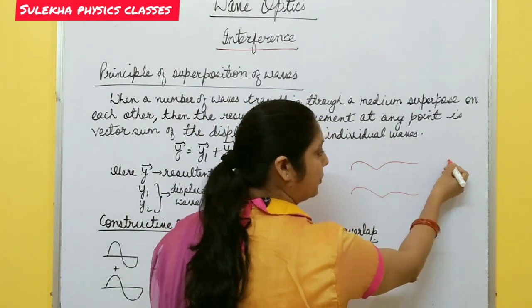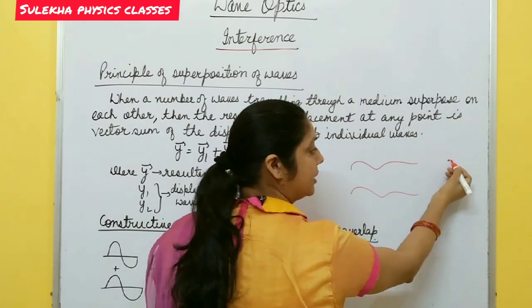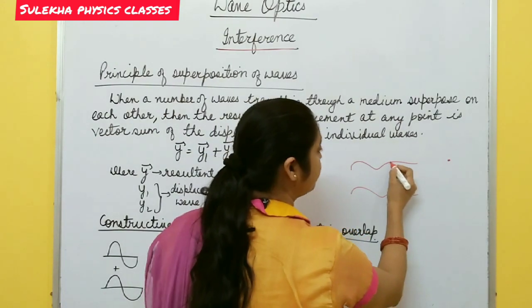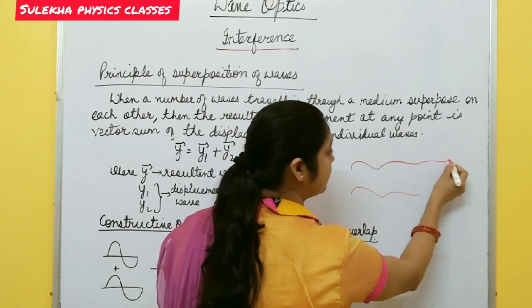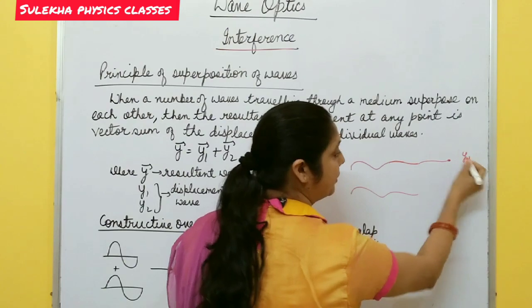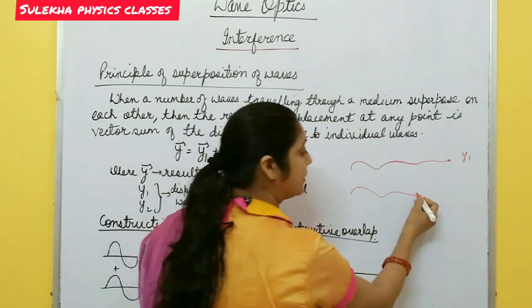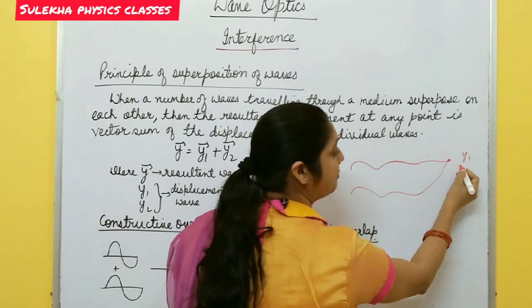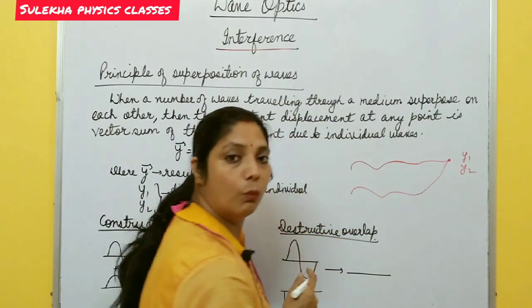Now at this point the particles of the medium are displaced from their position. Suppose the first wave comes at this point and displaces the particle through displacement y1. Then another wave comes and meets at this point, and this also displaces the same particle through some displacement y2.